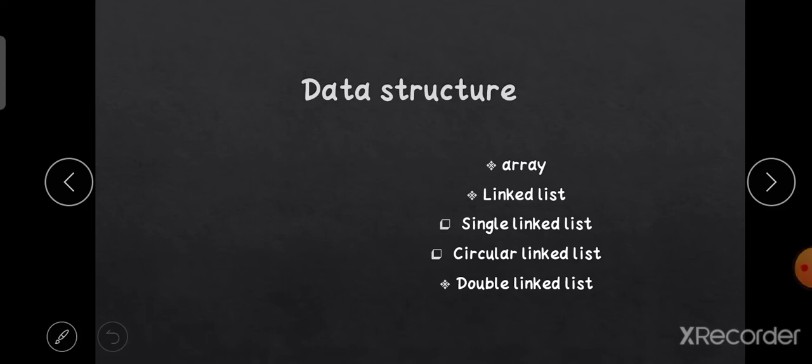We're going to see the topic of data structure. It is one of the important topics. It contains familiar topics like array. Array is a data structure. Another one is the linked list. Linked list has three types: single linked list, circular linked list, and also the double linked list.